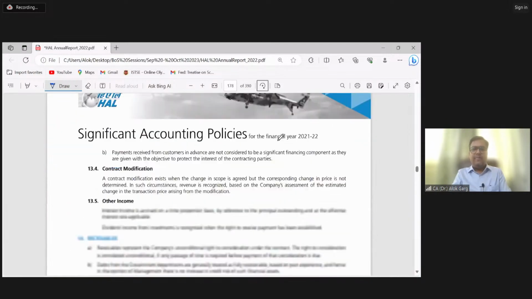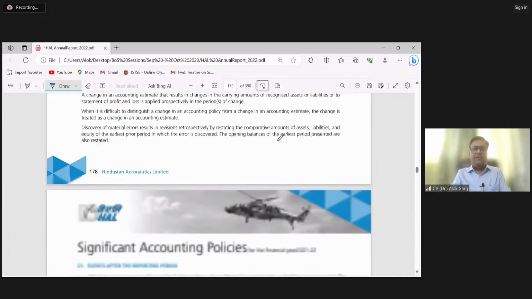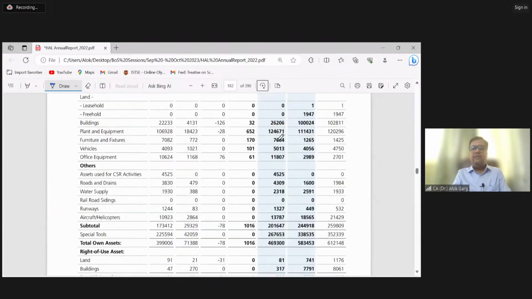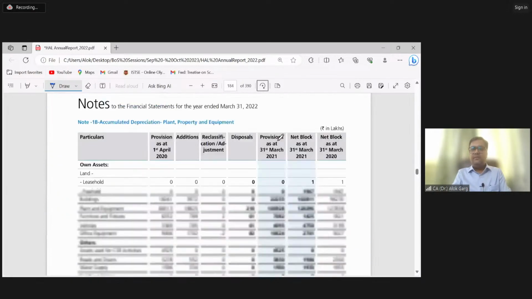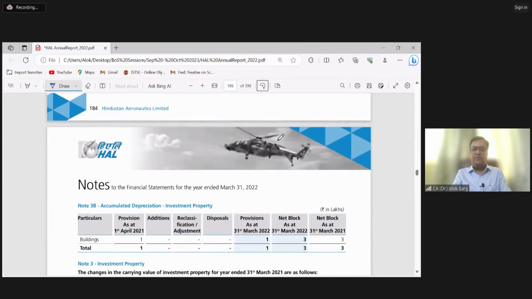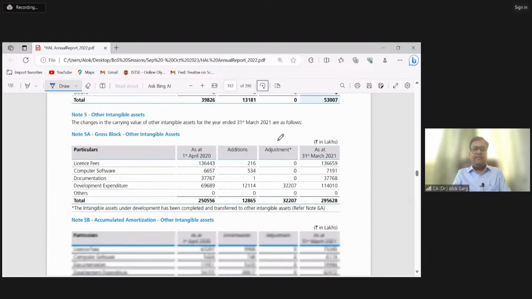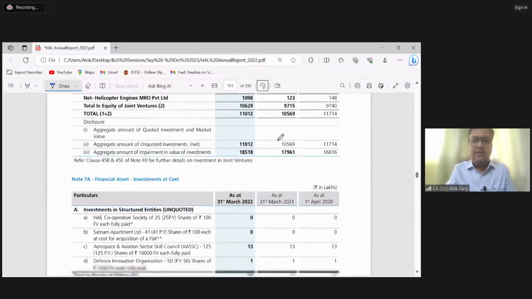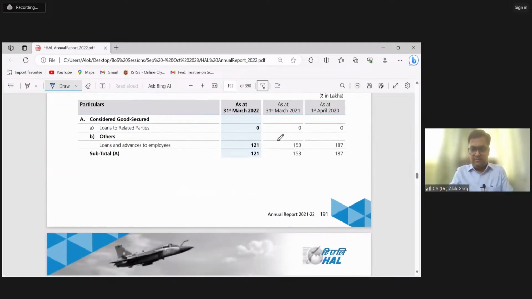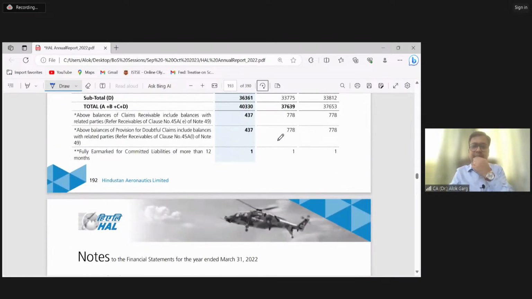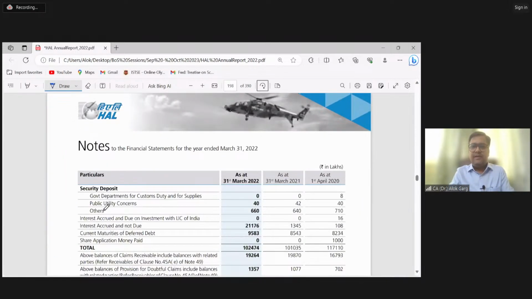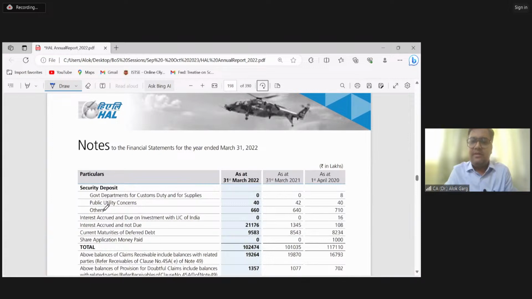You can see that after the accounting policy, they have given the breakup of the balance sheet items, the P&L items and the other disclosure requirements. I just want to give you the flavor of how this is. I'm sure you have seen a balance sheet, a financial statement, in your life so far. Is that clear?